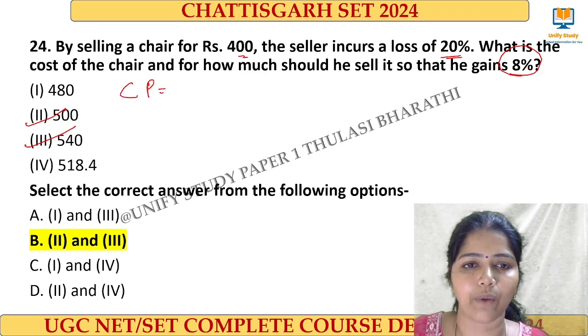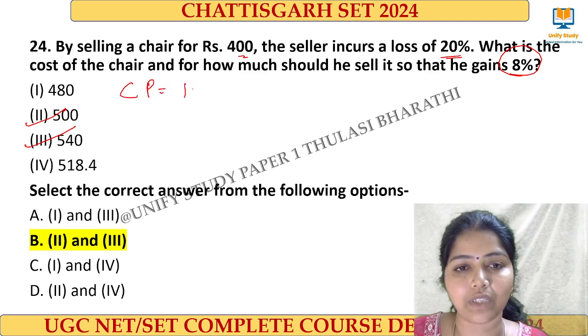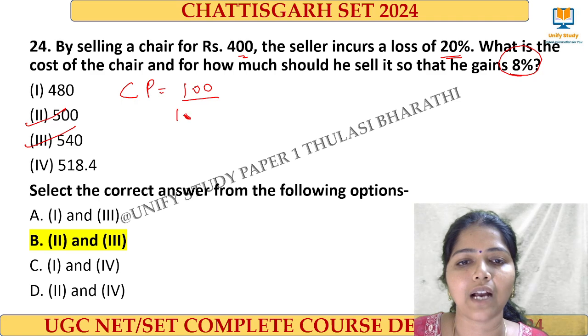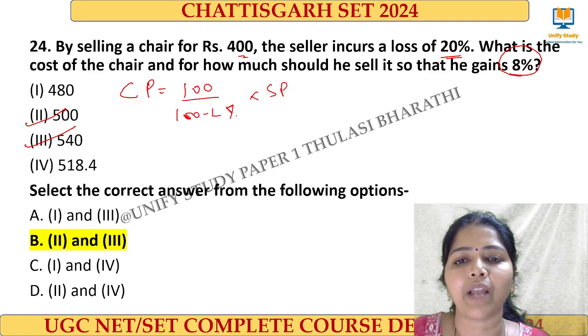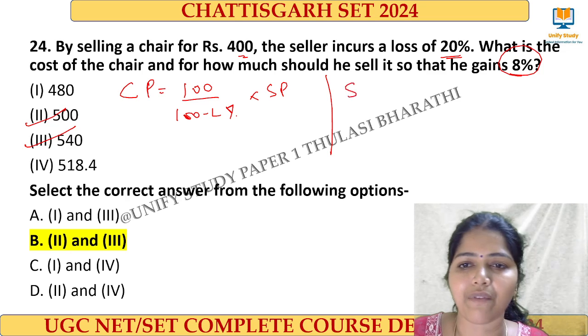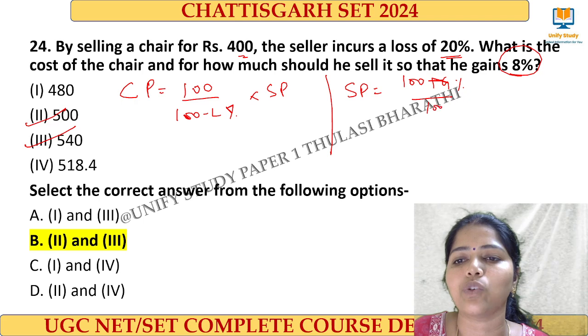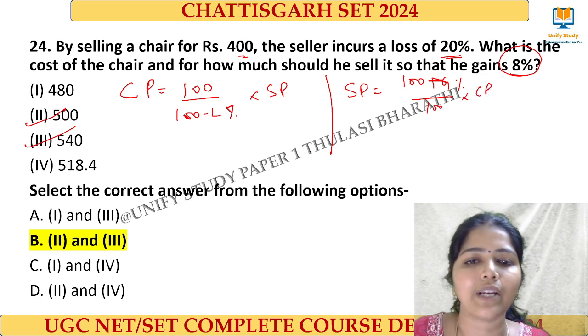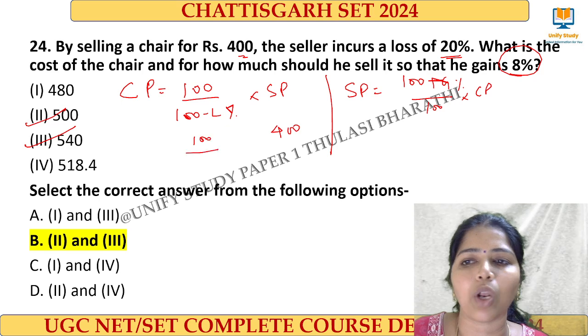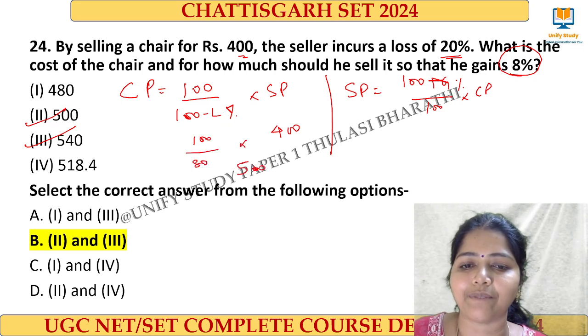You can also try it once. For the cost price, we have to go with this formula: 100 divided by 100 minus loss percentage into SP, right? To find the SP, we have to calculate, right? For that, what we have to do? 100 plus gain percentage divided by 100 into CP. So when I calculate this by substituting the value of 400 here and the loss is 20%, so 80 here, I'll be getting 500.